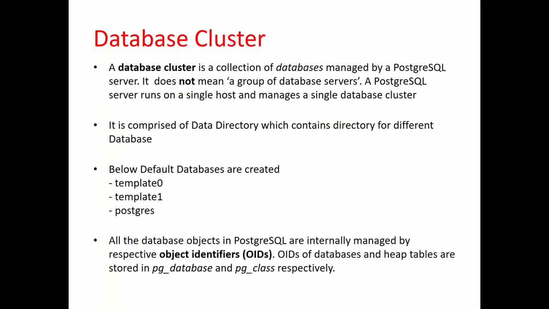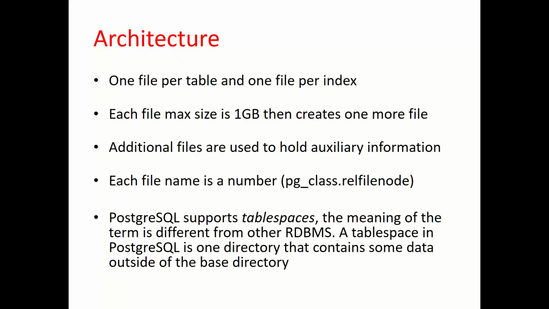So this is the architecture at the cluster level, at the memory level. Then the architecture at the physical level: each table will have its own file in the database. Each table, each index, each object will have its own particular file. These files are contained in tablespaces. A tablespace is the logical collection of files.